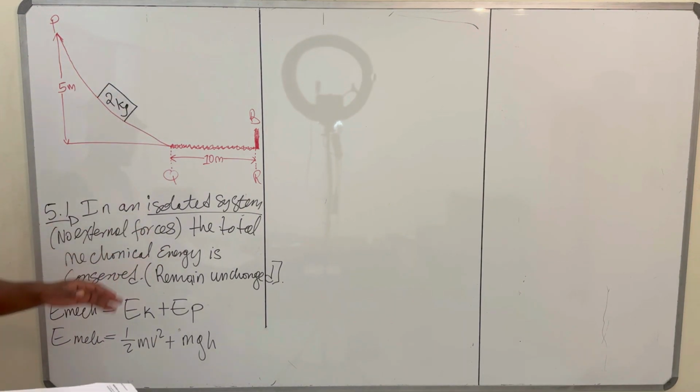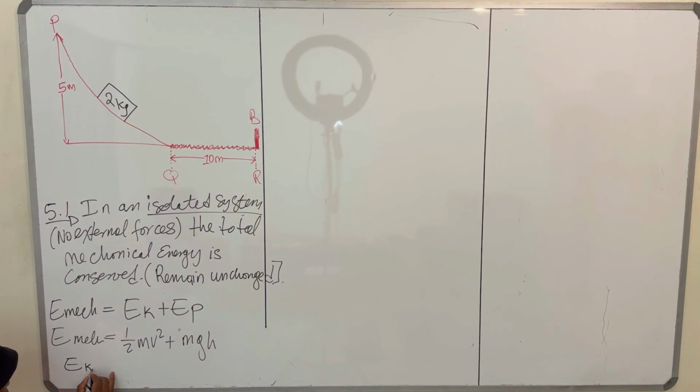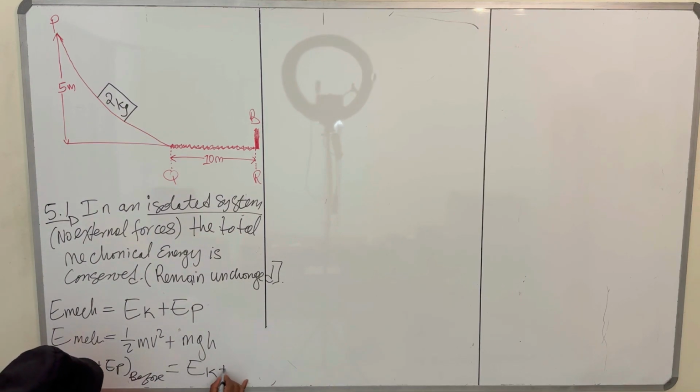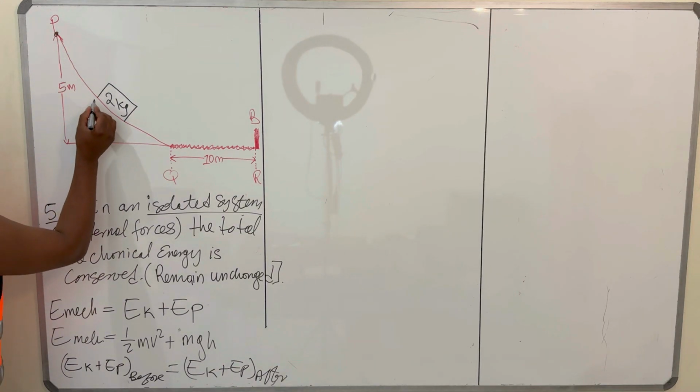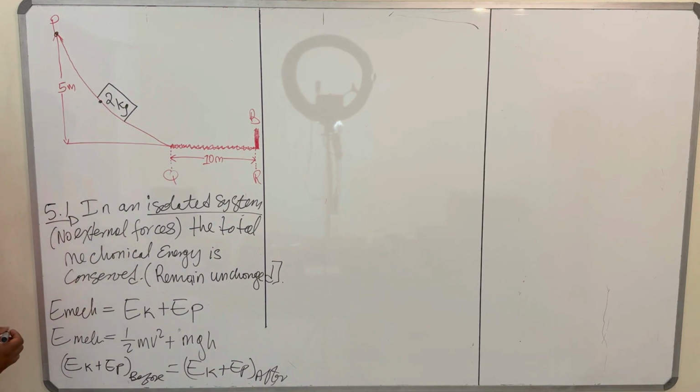In simple terms, your EK plus EP at the starting point should be the same as EK plus EP at any other point. If you calculate EP and EK there and EP and EK there, it should come out exactly the same because you have an isolated system.